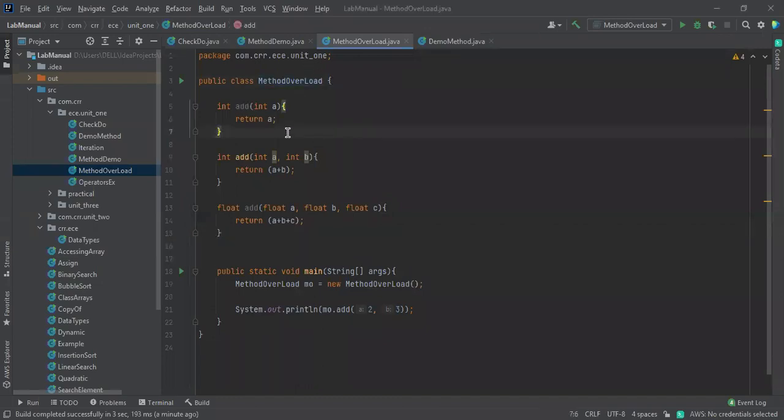So what is method overloading? It is having the same method names and a difference in the parameters. The parameters mean that one parameter is available over here, two parameters here, and three parameters here. In method overriding, I'm not going to give you an example right now because we will go into detail about that.